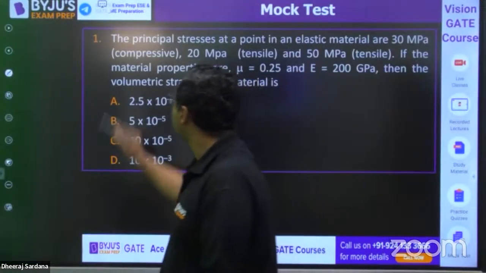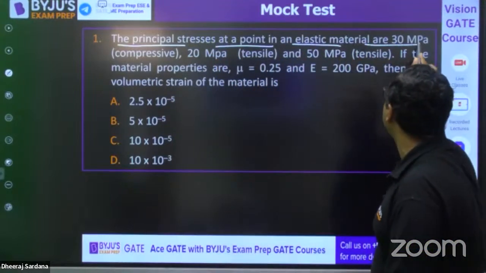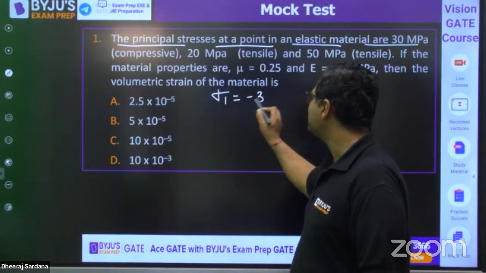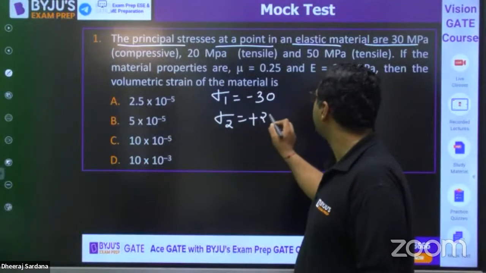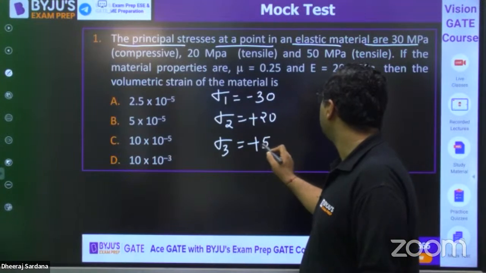So first question, guys. The principal stresses at a point in an elastic material are 30 MPa compressive, so sigma 1 is minus 30, sigma 2 is plus 20, and sigma 3 is plus 50.